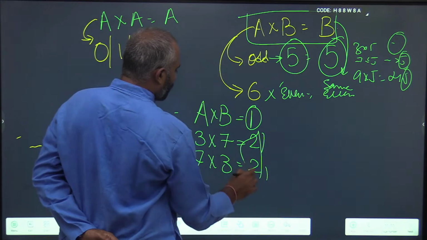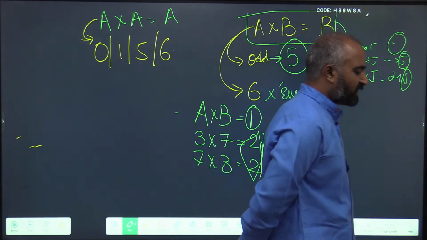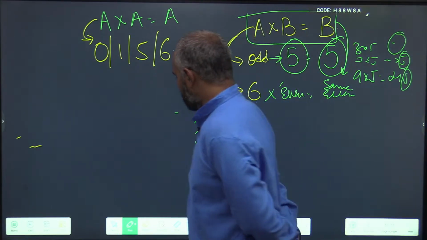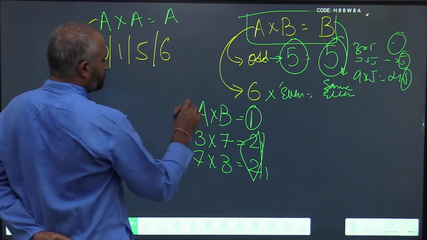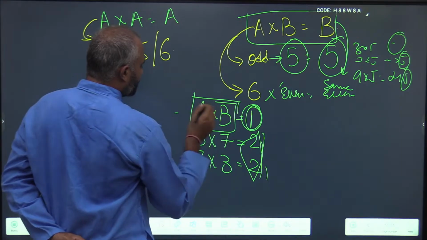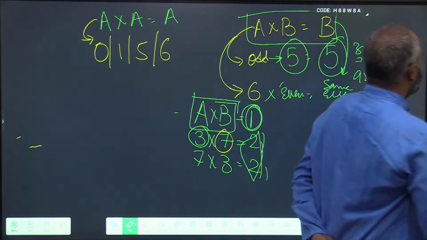Only these two numbers. If the unit digit of the resultant is 1, then your digits have to be either 3 or a 7.